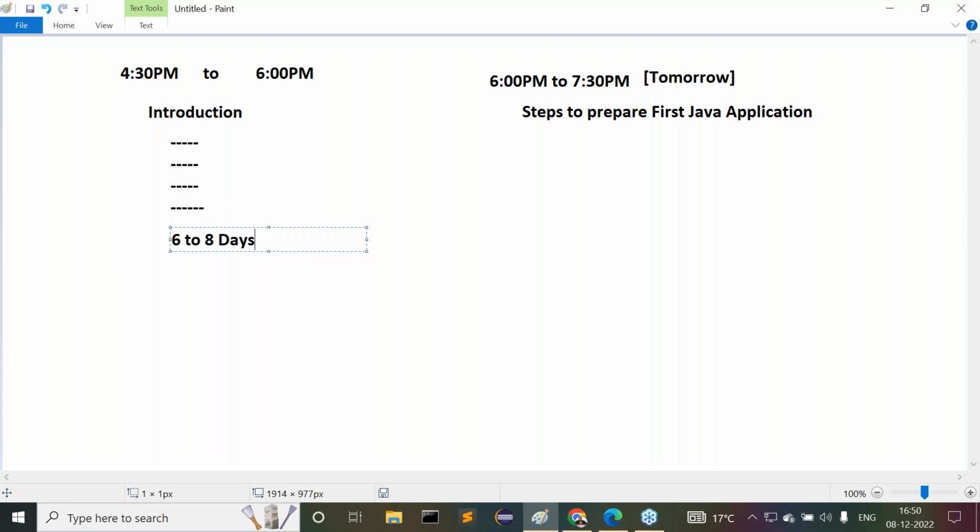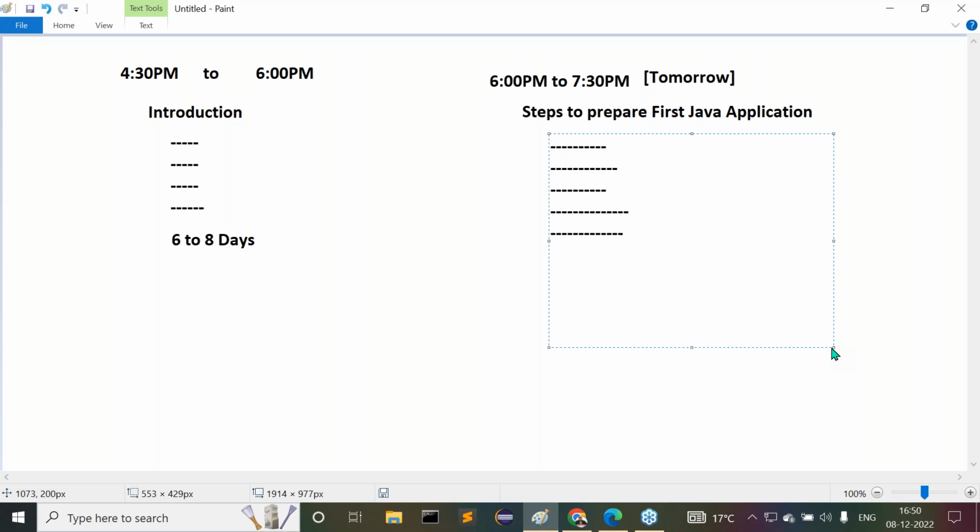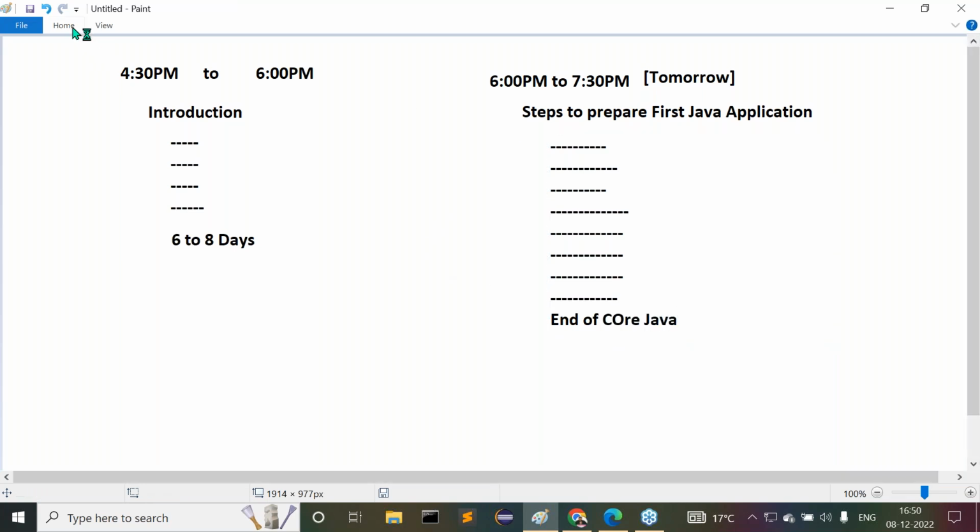I'm going to complete the topics under 4:30 to 6 o'clock. Please recognize this schedule, what I am telling there. Permanently, your entire remaining course is going to be continued in this particular time only, up to the end of core Java. Guys, are you getting my point here? Up to the end of core Java, you are going to continue in this time only, 6 to 7:30. Observe carefully.